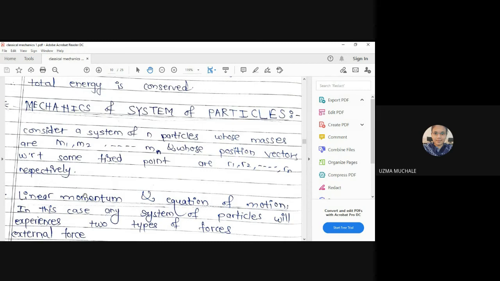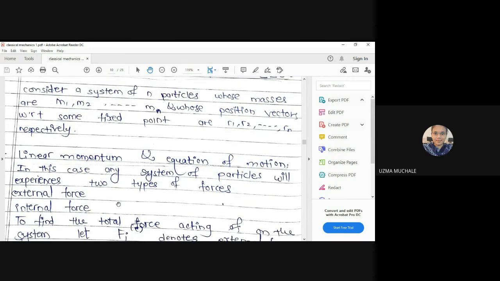Consider a system of n particles whose masses are m1, m2, m3 up to mn, whose position vectors with respect to some fixed point, which may be the origin, are r1, r2, r3 up to rn. Okay. What is given to us? Linear momentum and equation of motion.